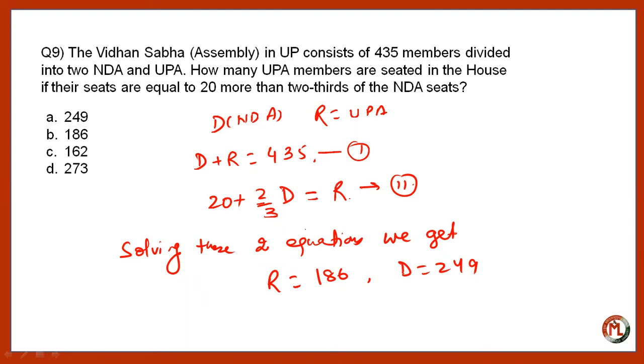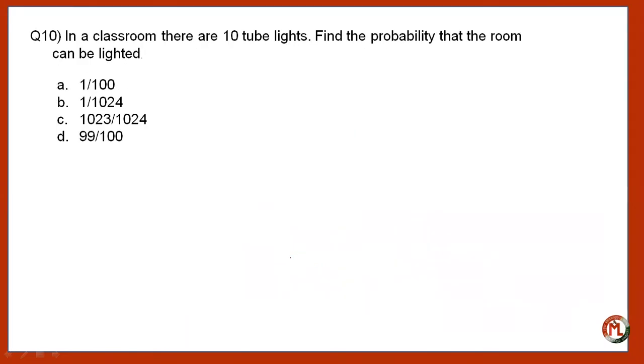Now, the next question. There are 10 tube lights in a classroom. Find the probability that the room can be lighted. This question can be answered on the basis of the simplest formula of probability, that is, favorable number of cases divided by total number of cases, right?